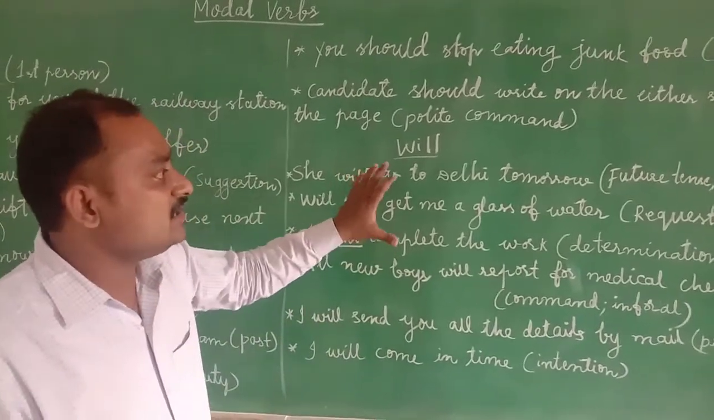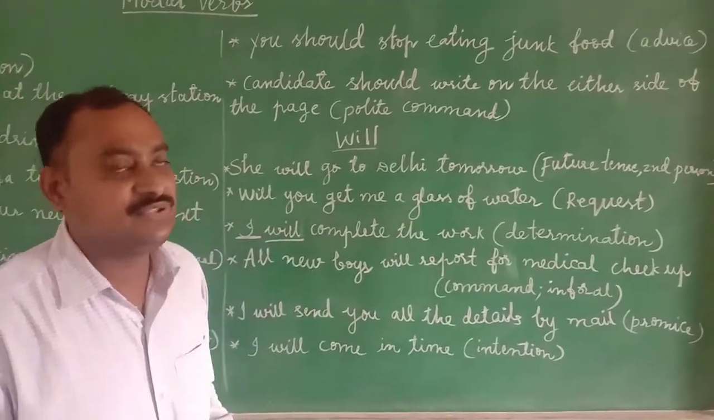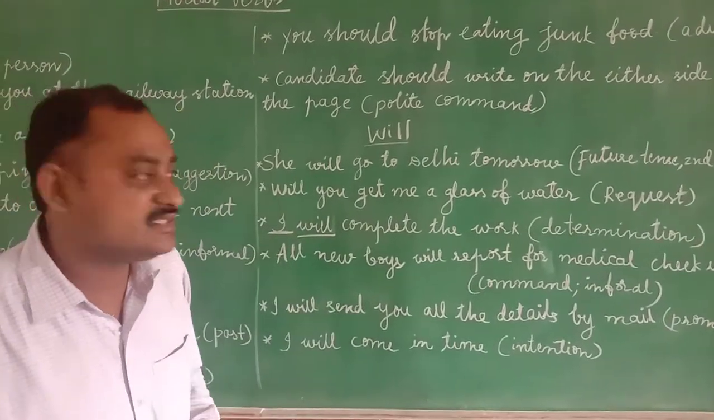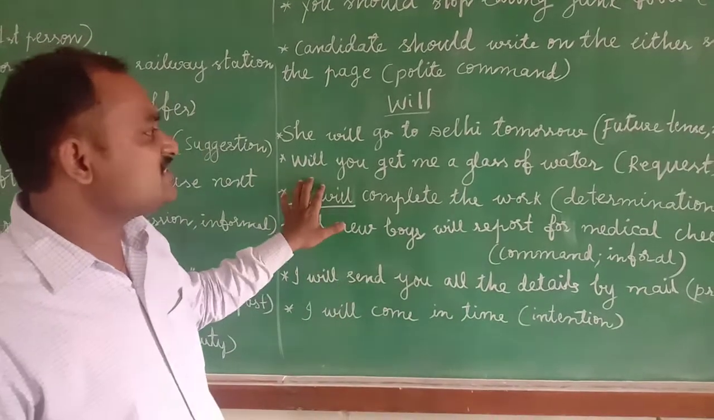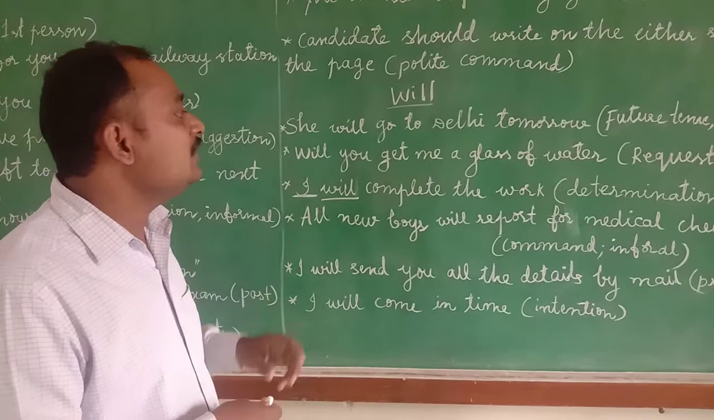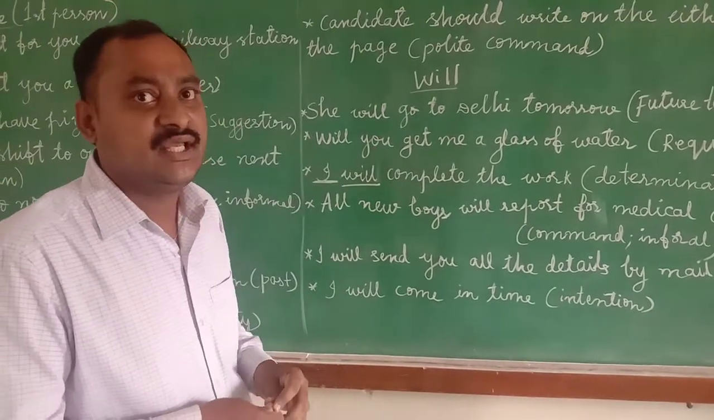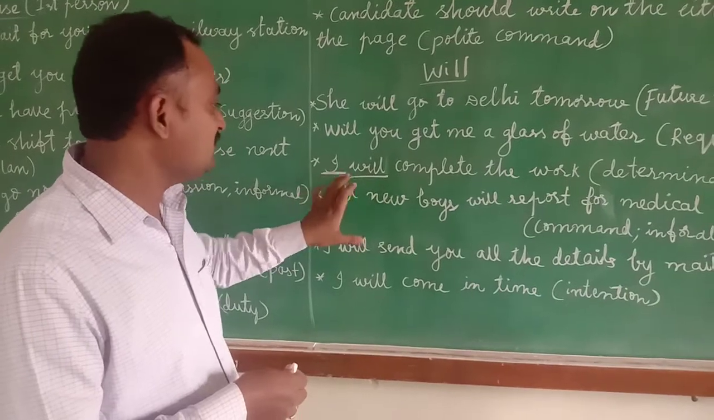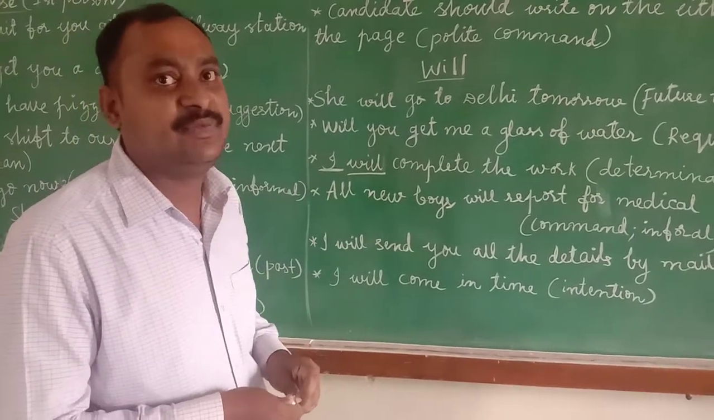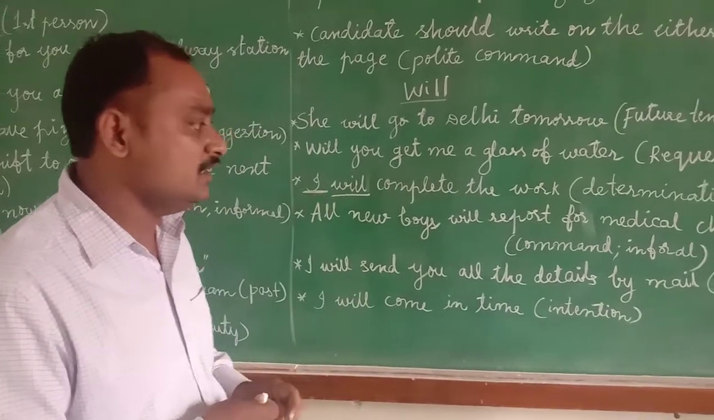Next, will, it is the future tense be form. To the second person we will use the will as the future tense be form. To make the request also, not polite, informal request, we will use the will. Will you get me a glass of water? Next, to show the determination in your work, instead of the shall, to the first person we can use the will as the be form, because in that one you are showing your determination. I will complete the work.